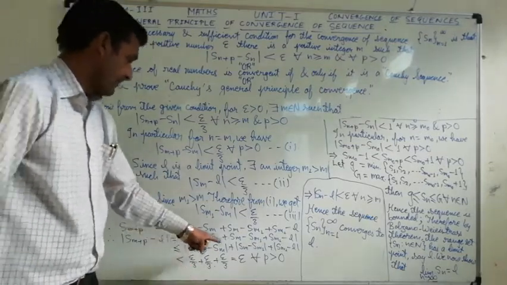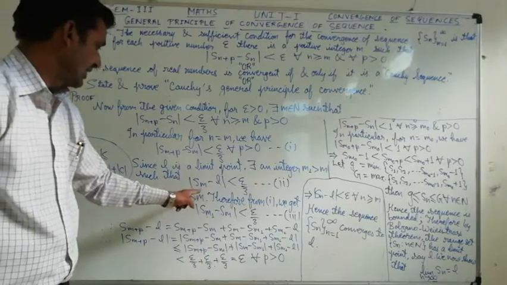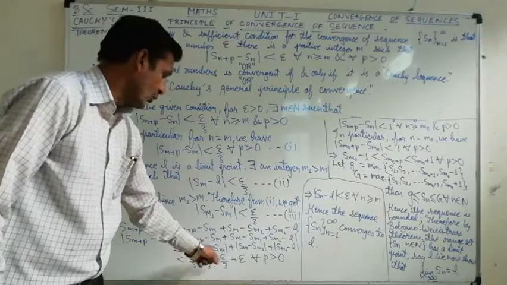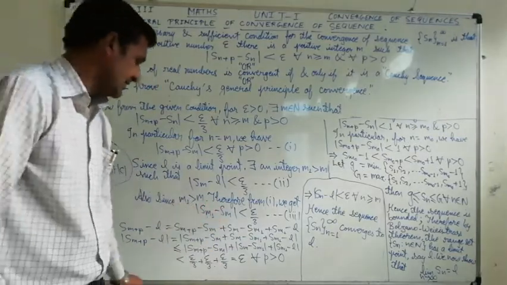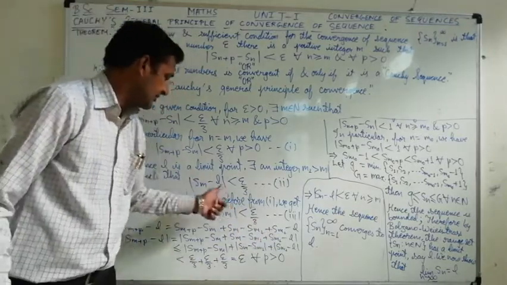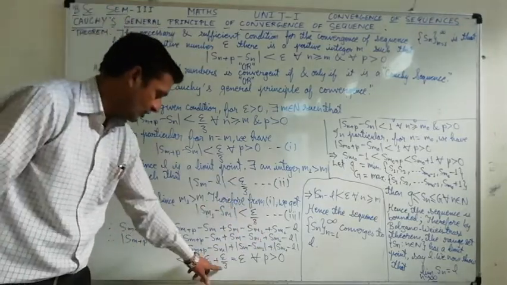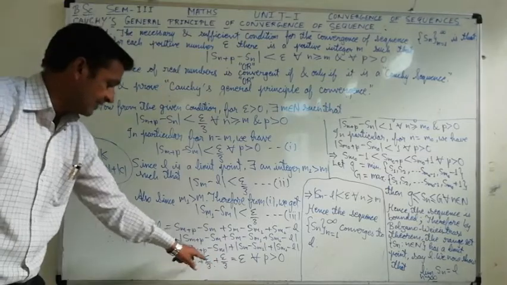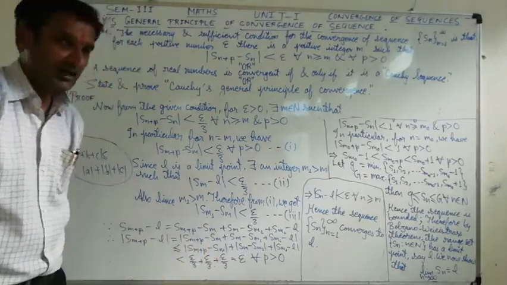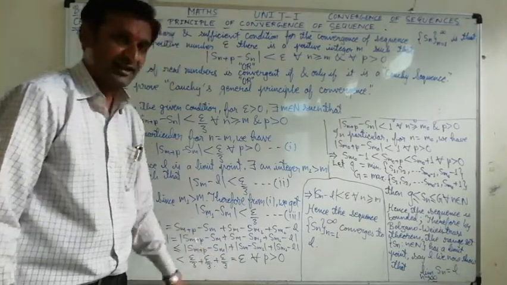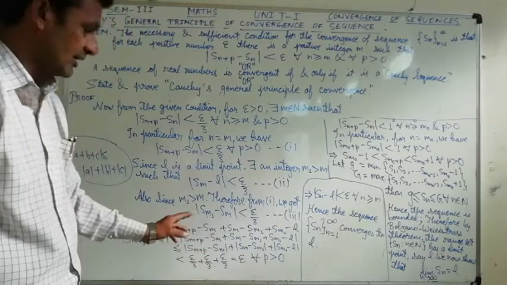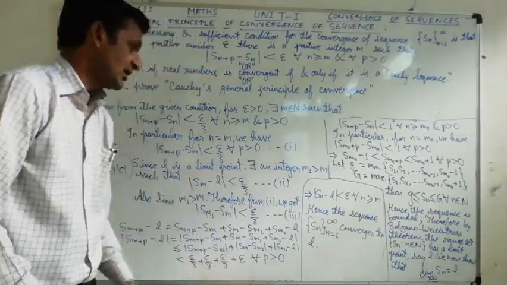Sm1 minus Sm or Sm minus Sm1, both are one and the same thing because the modulus sign is there, so this can also be considered less than epsilon by 3. And Sm1 minus L is also less than epsilon by 3. So less than epsilon by 3 plus epsilon by 3 plus epsilon by 3. Here 3 is taken as LCM, so epsilon plus epsilon plus epsilon is 3 epsilon by 3, which is equal to epsilon only.